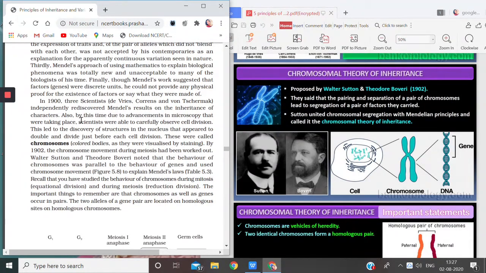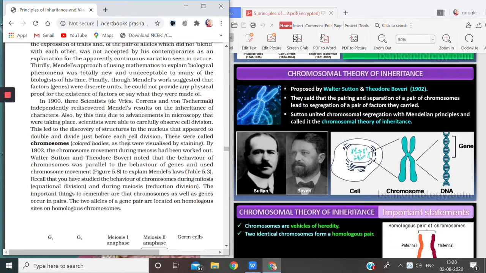Then the nucleus was now properly visible due to the microscopes' advancement. And they could also see that it had doubled and divided, just before that, during the cell division when karyokinesis has occurred, but cytokinesis is still going on.